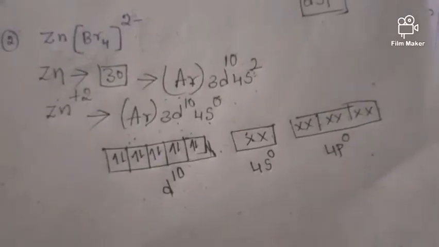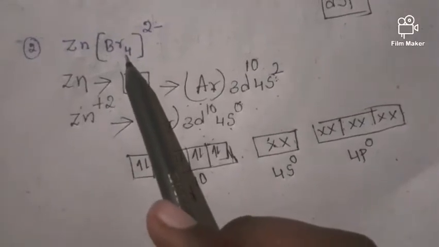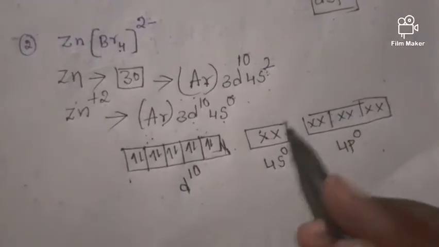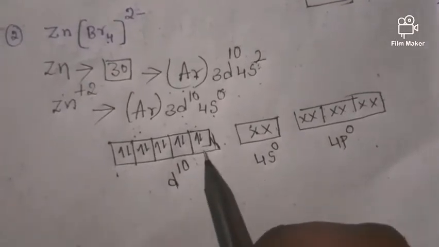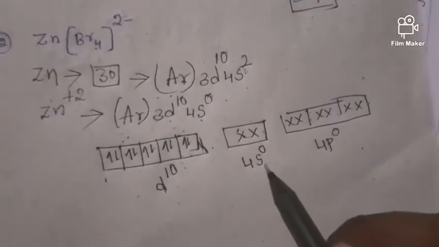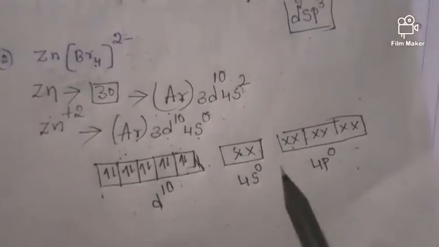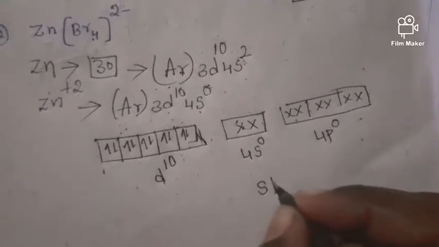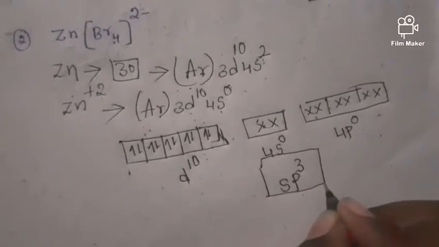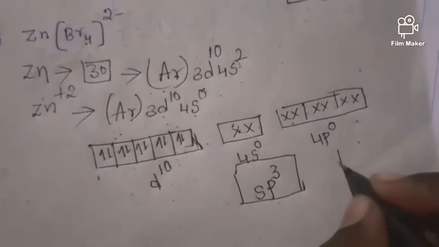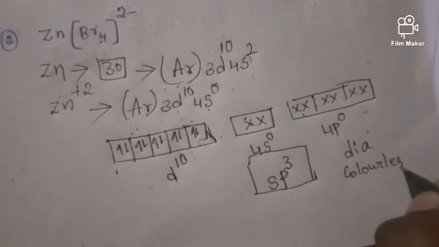Of course here the bromine is the weak field ligand. Weak field ligand means spin is free, so pairing is not possible. Of course here pairing is not possible because already the electrons are paired up. Now our hybridization is what? Here s and 3 p orbitals are filled by the ligands, so our hybridization is sp3. Here the lone pair of electrons are absent, that means it is diamagnetic, and of course colorless. Hope you understood this.